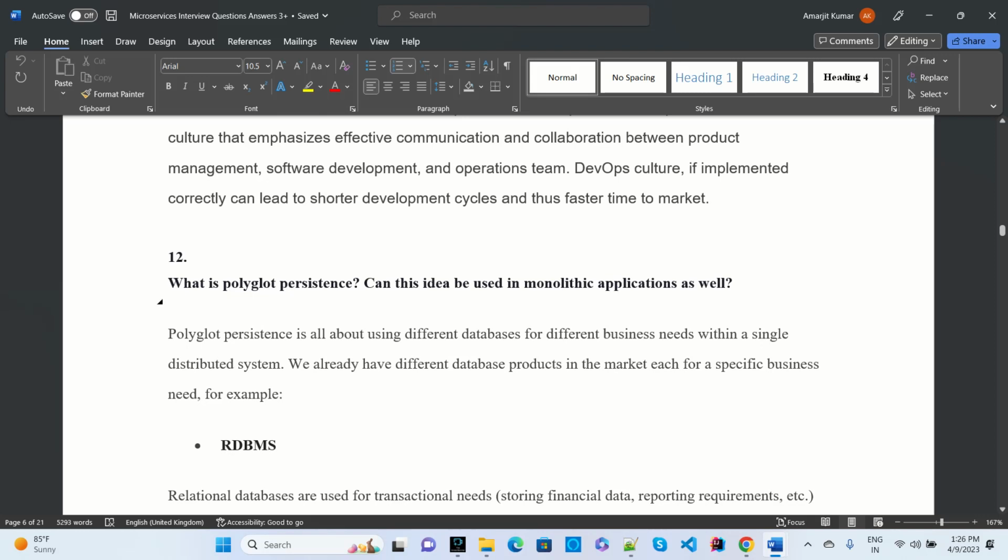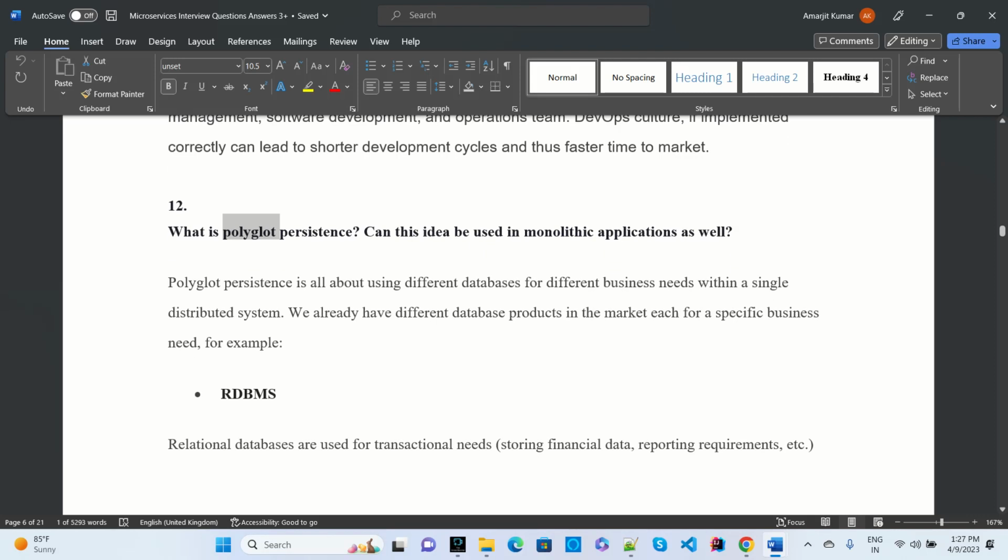And apart from this, another question mostly asked, and I was not sure about it, is: what is polyglot persistence? Can this idea be used in a monolithic application as well? Polyglot persistence is all about using different databases for different business needs within a single distributed system. We have different database products in the market, and each serves a specific business requirement. So this is called polyglot persistence.